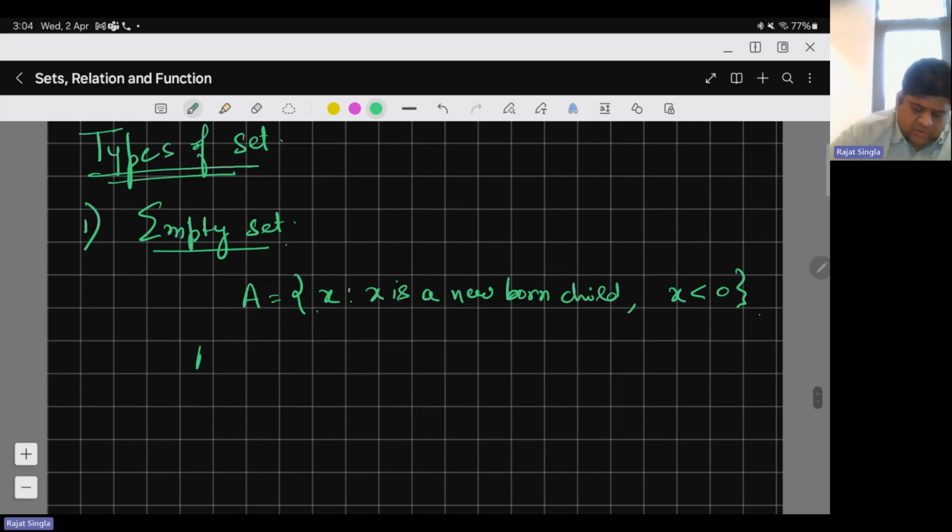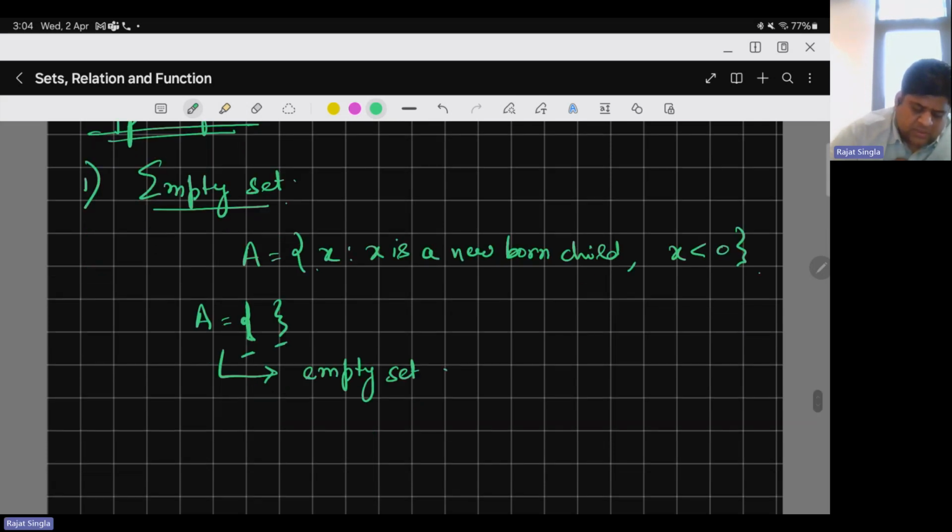Let's try to write down the roster form. What are its elements? A newborn child whose age is less than 0. Do you think it's possible? You will say, sir, if we write it in roster form, nothing will come here, so it would be like this. So I just made two curly braces with nothing in that. So it means it is an example of an empty set.